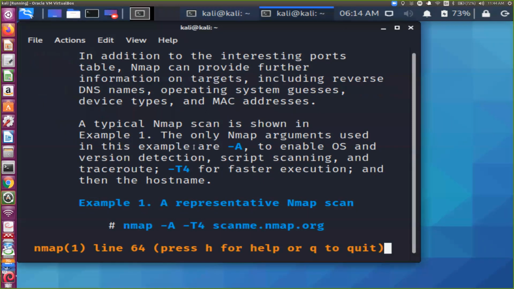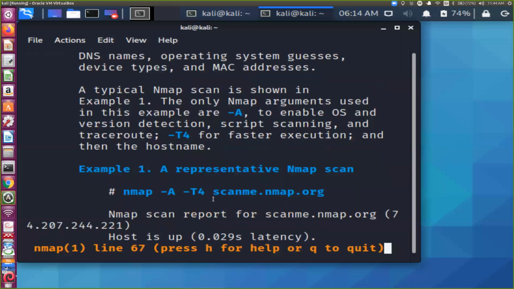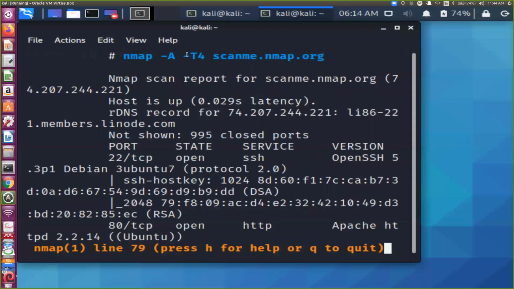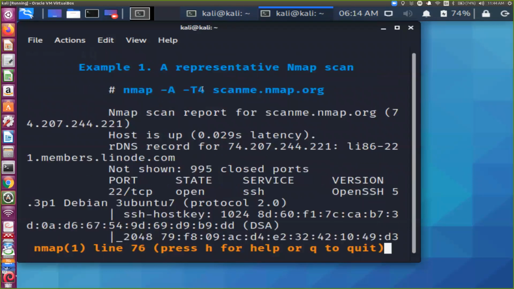It also gives you some options. Nmap -A, A represents scanning in detail, all options. And there are the speed timing templates, 5 parameters, T1, T2, T3, T4 and T5. That I will also demonstrate to you.